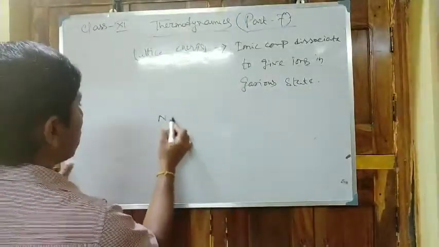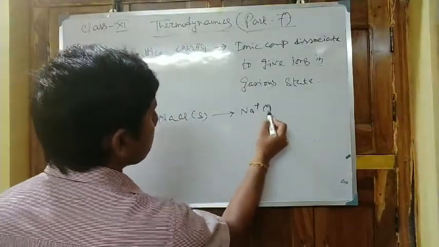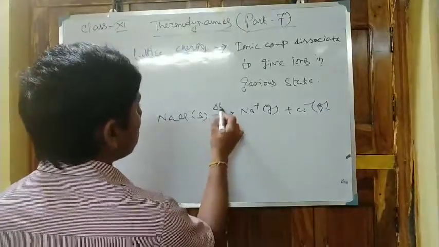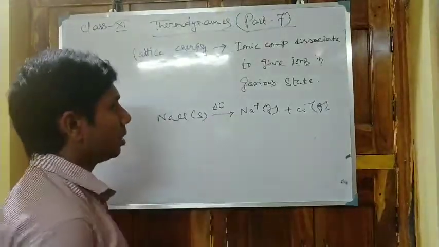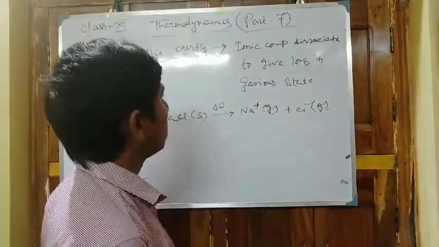For example, NaCl solid to Na plus gas plus Cl minus gas. Here the amount of energy change involved is known as lattice energy.